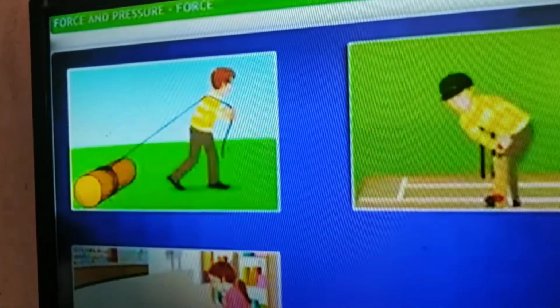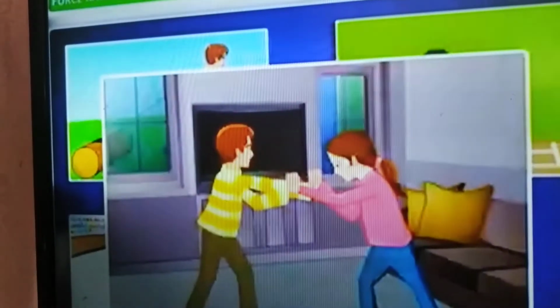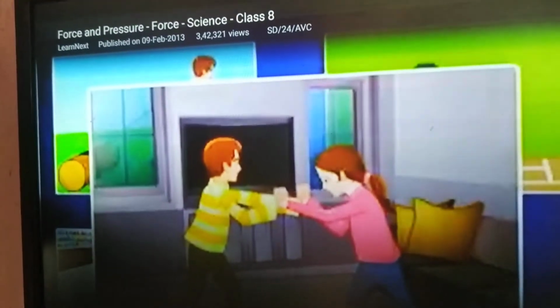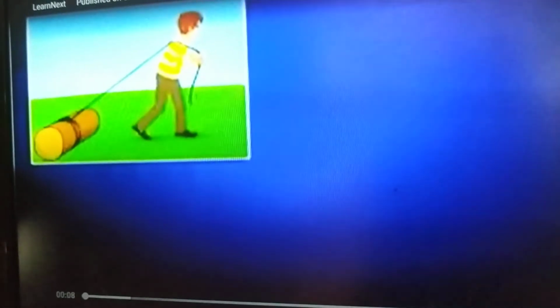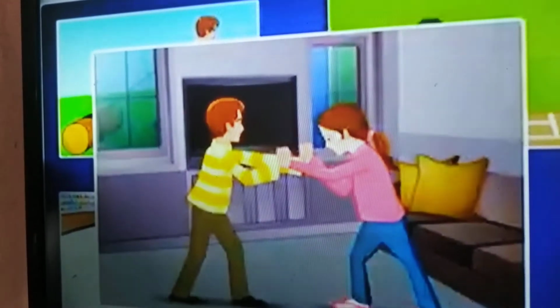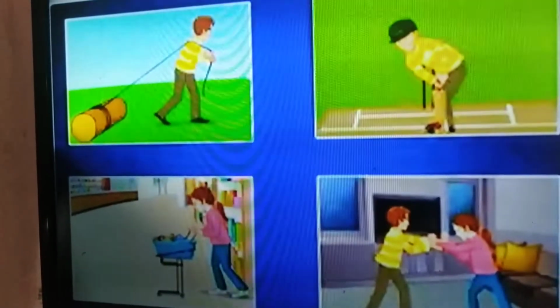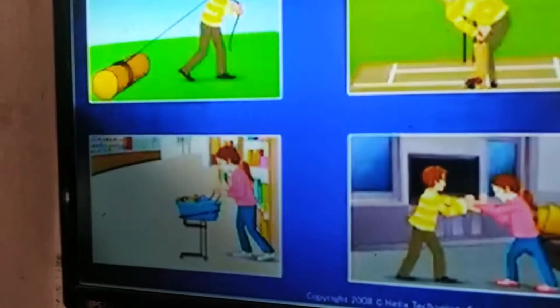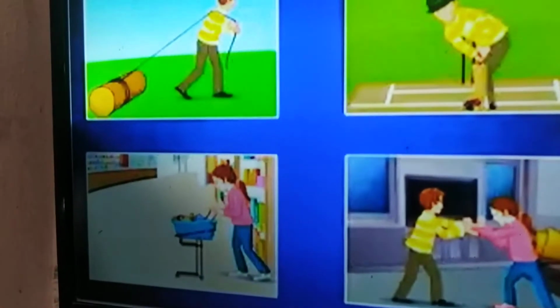What is the boy doing? Pulling a log. In the second picture, a girl is pushing a trolley.